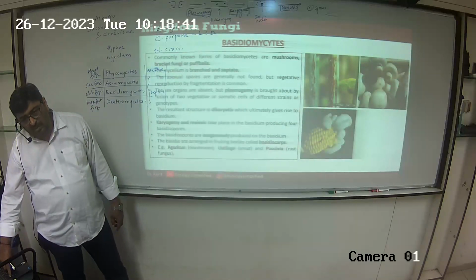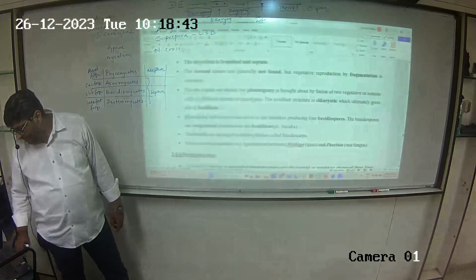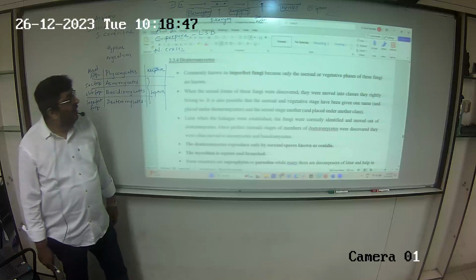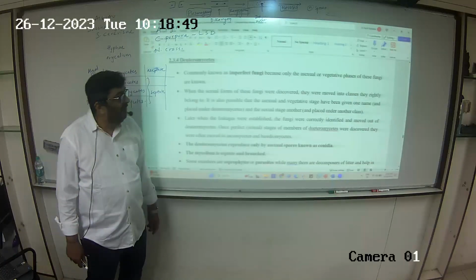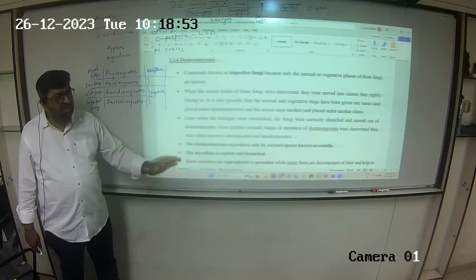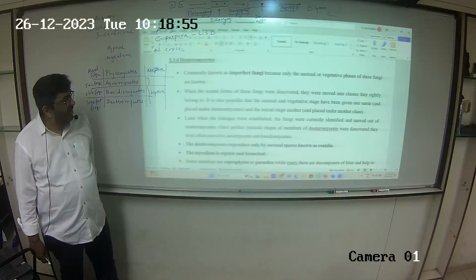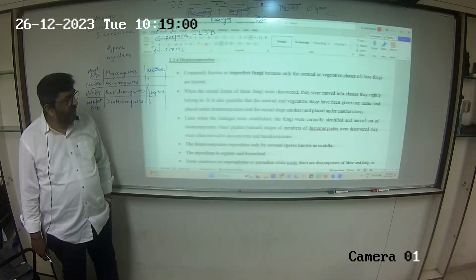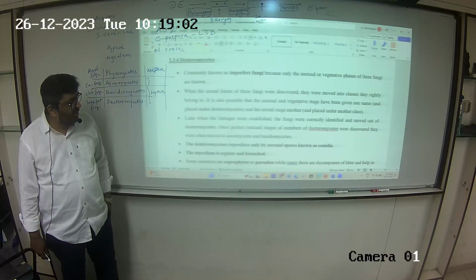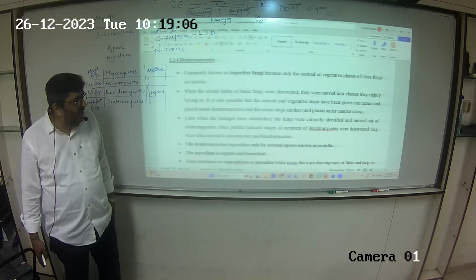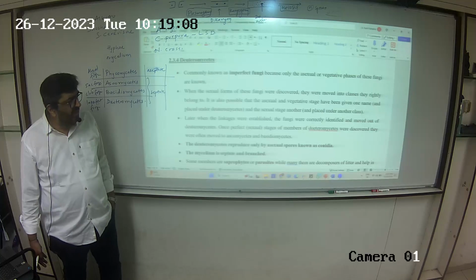Lastly, we have Deuteromycetes, commonly known as imperfect fungi. Why? Only the sexual cycle, only the asexual cycle. When sexual forms of these fungi were discovered, they were moved into classes they rightly belong to. It is also possible that the asexual and vegetative stage was given one name, and the sexual stage was given another name.